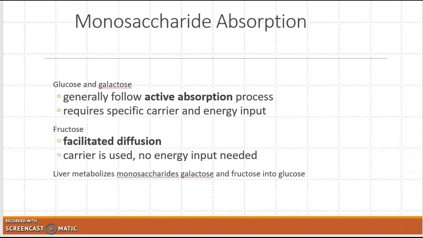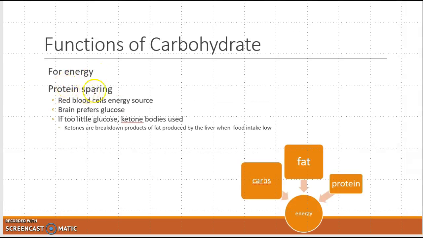And so when we put glucose to work in our body, just the last little minute here, we have energy, of course. We want the carbs. We also want fat. Those are the best sources of energy as opposed to protein. That's why we call carbs a protein-sparing macronutrient, because it allows proteins to be used for tissue building and muscle building and not for energy. The energy from carbohydrate is also particularly important for the brain. And if we don't have enough glucose, you can always burn fat, which produces ketones, which become available for your energy levels.